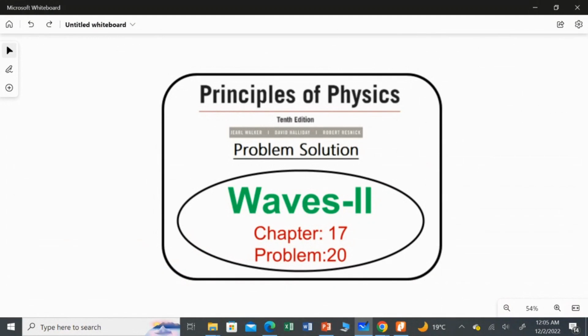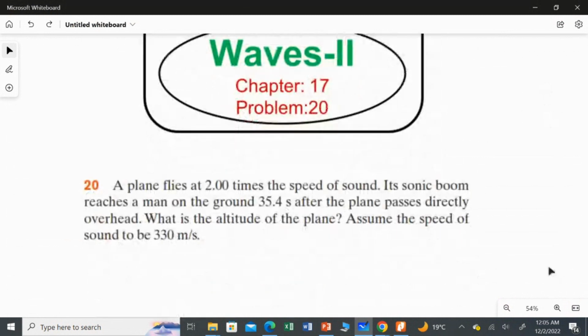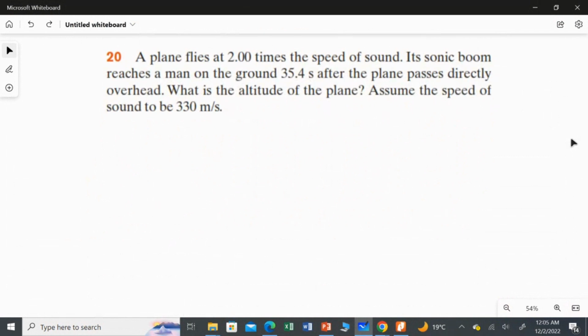In this video, I am going to solve problem 20 from chapter 17, Waves Part 2. A plane flies at 2 times the speed of sound. Its sonic boom reaches the man on the ground 35.4 seconds after the plane passes directly overhead. What is the altitude of the plane? Assume the speed of sound to be 330 meters per second.